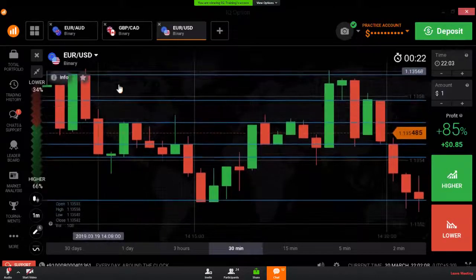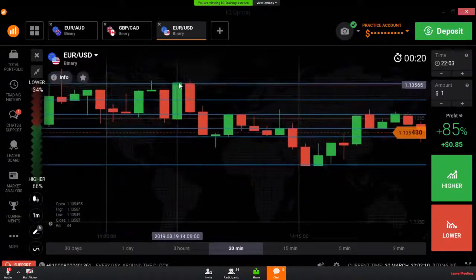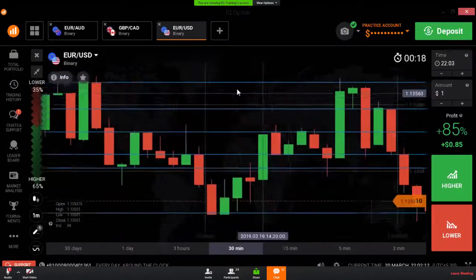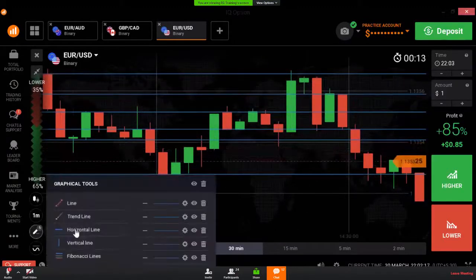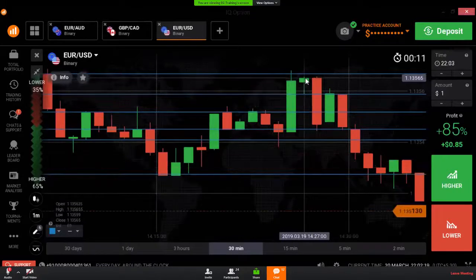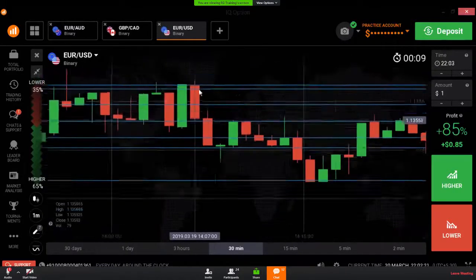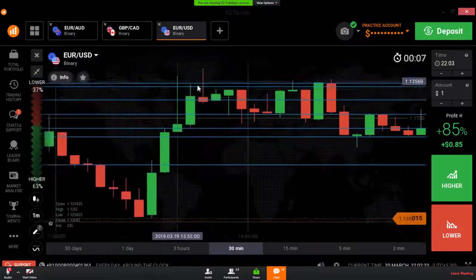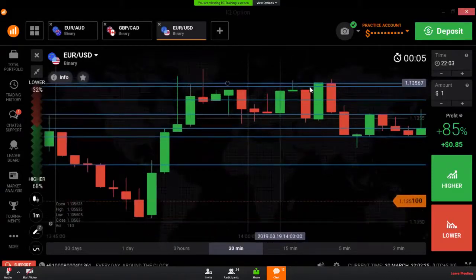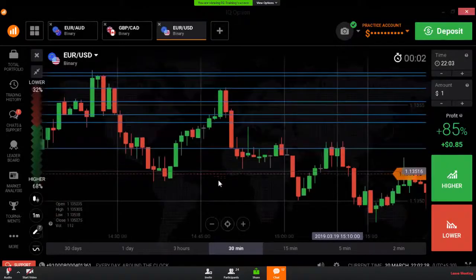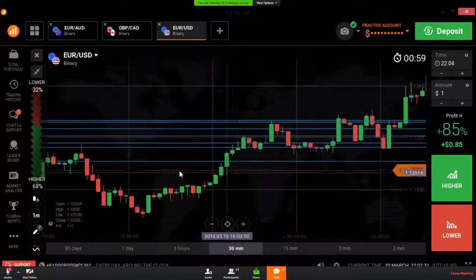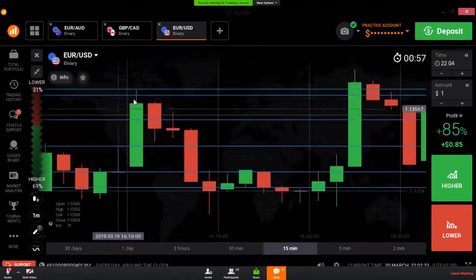Okay, here we are seeing a reversal point in the market. Again, we are seeing a reversal point here. This whole area is a reversal point, here also a reversal point, and here also we are seeing a reversal point.